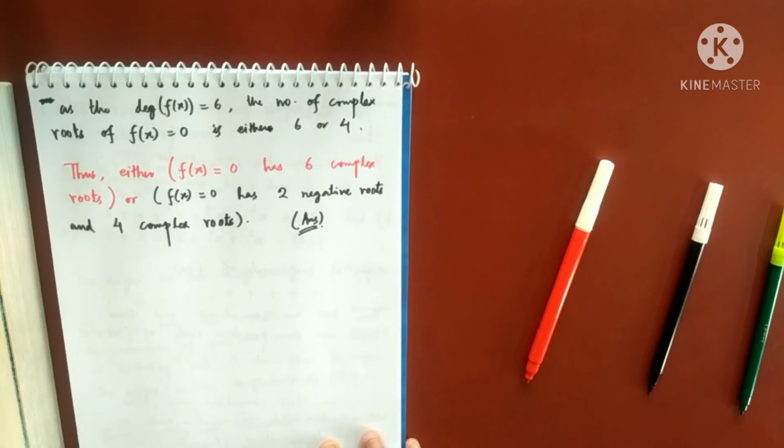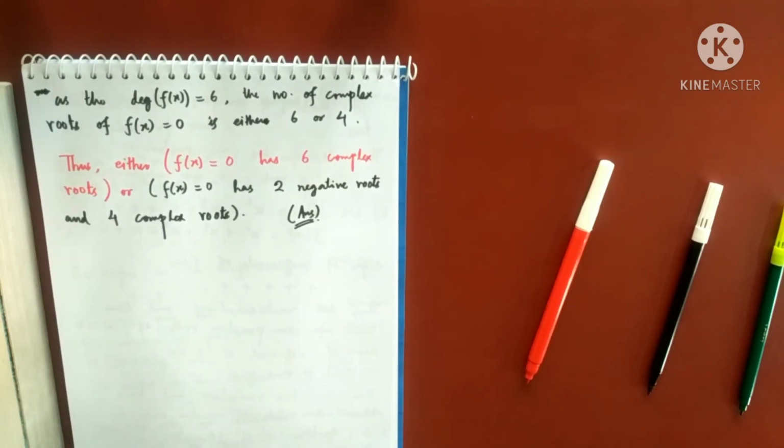So in the previous question, part A, I had an exact figure that it has 1 positive root, 1 negative root and 2 complex roots. But this time, there can be 2 possibilities. Either the equation has all complex roots, or the equation has 2 negative roots and 4 complex roots.